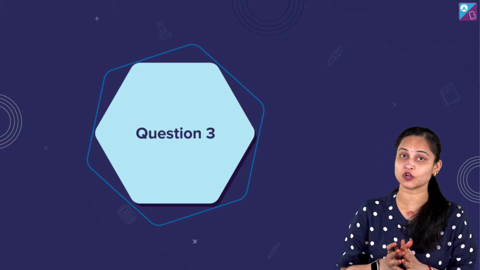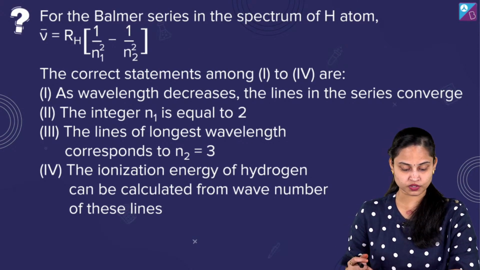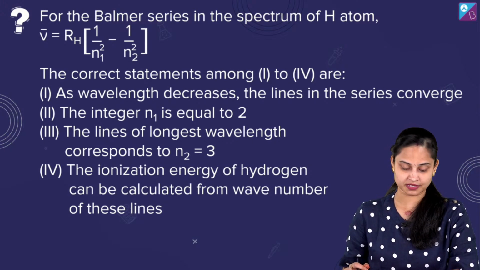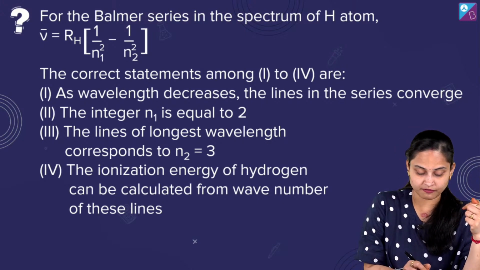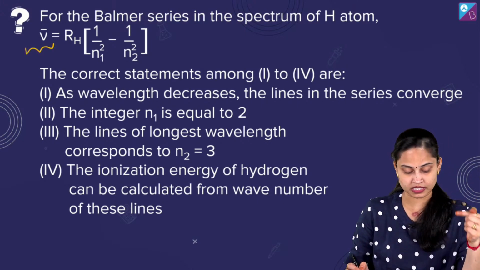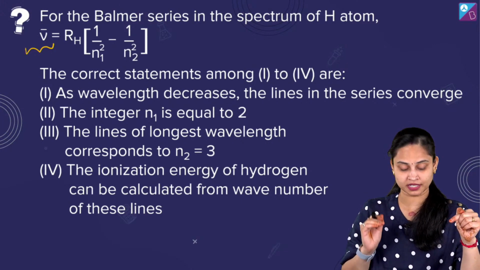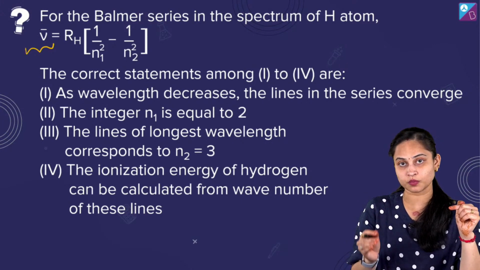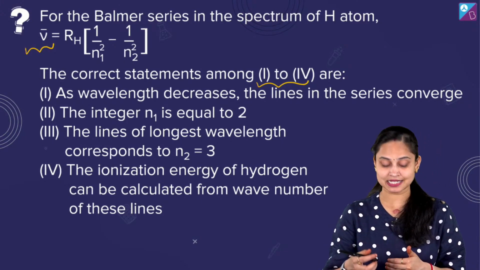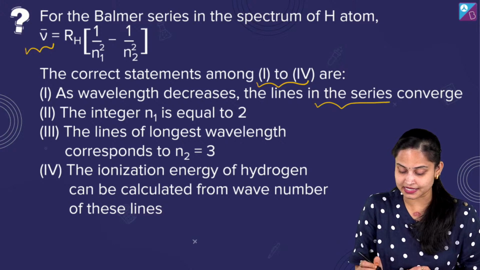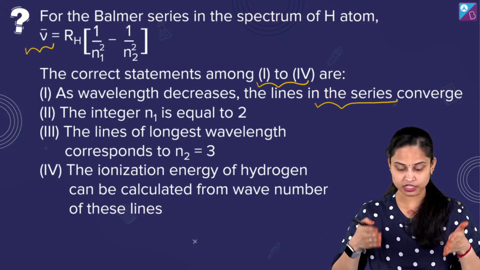let's move ahead and talk about question number 3 here. The question is again from atomic structure, and it is of statement type. For the Balmer series in the spectrum of hydrogen atom, we have been given the wave number, which is equal to RH within bracket 1 upon n1 square minus 1 upon n2 square. The correct statement we need to find from 1 to 4 is: as wavelength decreases, the lines in the series converge. Converge means they are going to unite with each other.